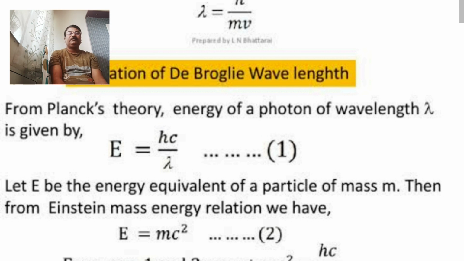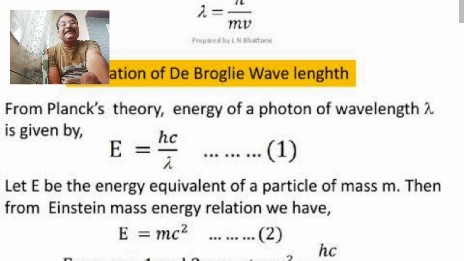See the equation first. E stands for energy of radiation. H is the Planck's constant. C is the velocity of light, divided by lambda, which is nothing but wavelength of this radiation. So this is equation first. E is equal to h into c divided by lambda according to Planck's theory. Isn't it? Up to this I hope you understand. Equation first explains the energy of radiation according to Planck's theory.